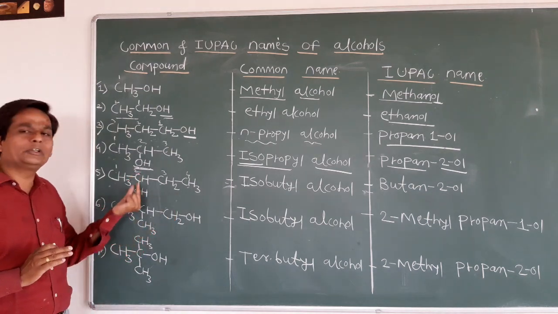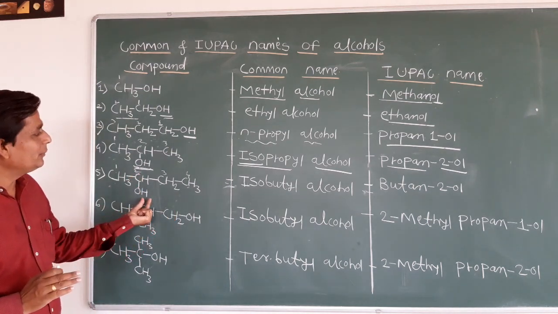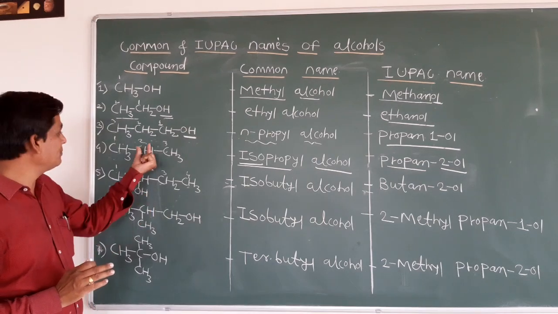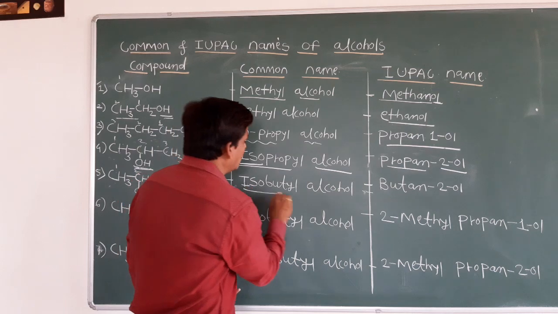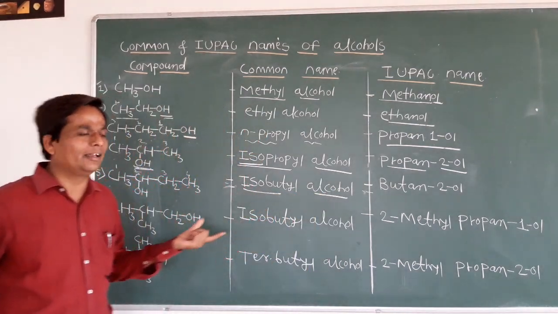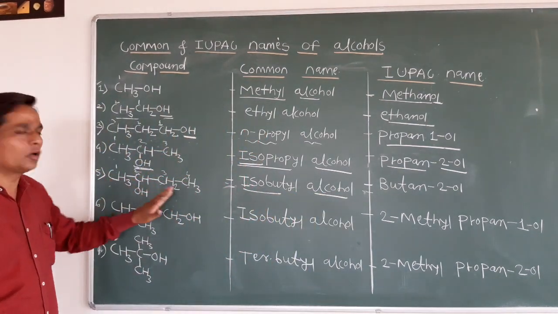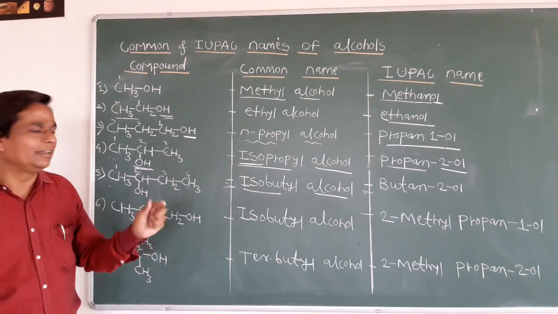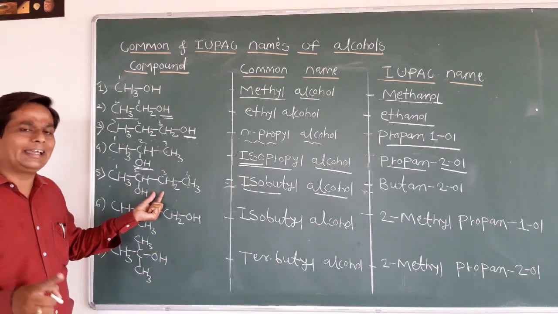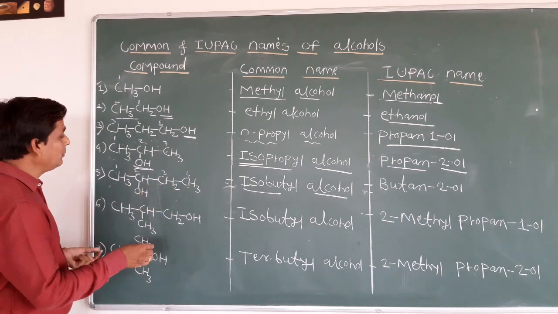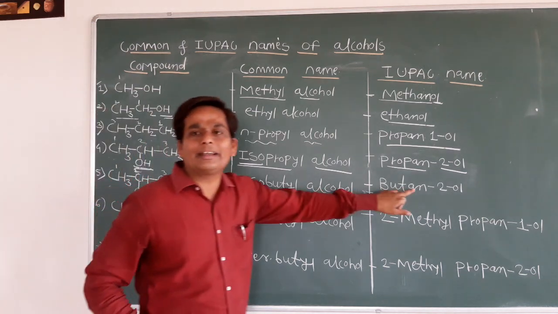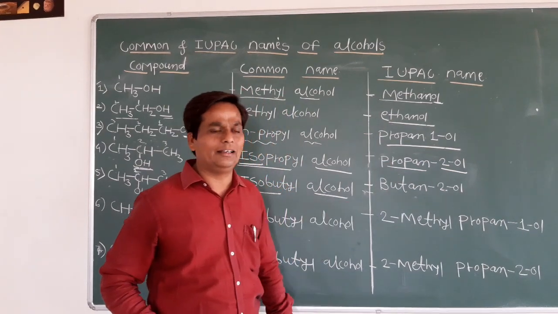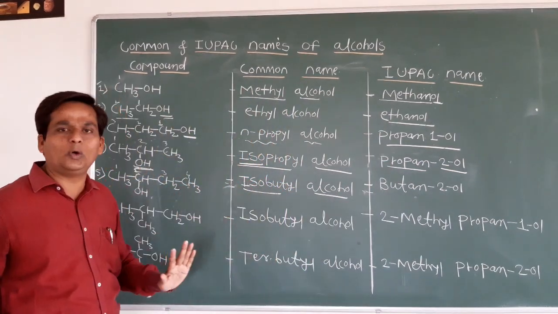But this hydroxy group is attached on the second carbon. We can say it is an iso group. Same case here also. But 4 carbon, that's why you write here isobutyl alcohol. It is a common name, isobutyl. But in case of the IUPAC name, total 4 carbon, it is a butane. From that butane, you remove the E and attach the suffix OL, where we attach on the second carbon, because OH is attached on the second carbon. You write here butan-2-ol. Now clear everybody?